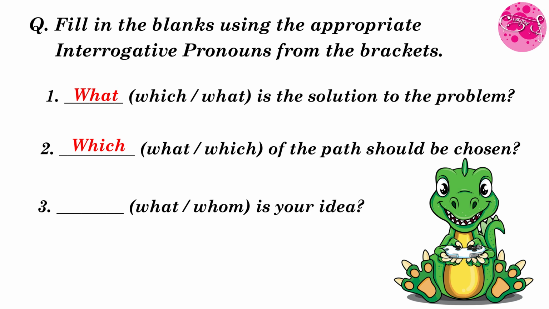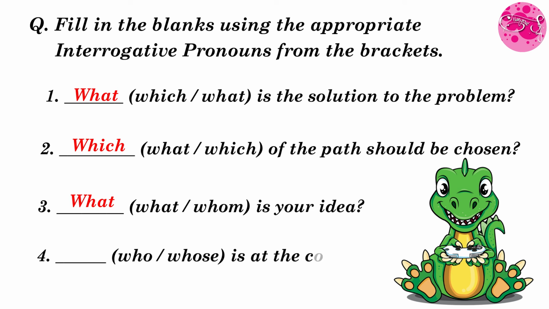Is your idea. So your answer will be what. So sentence will be, what is your idea? Next one, dash. In the bracket, it is who and whose is given. Is at the counter. So your answer is who. So sentence will be, who is at the counter?